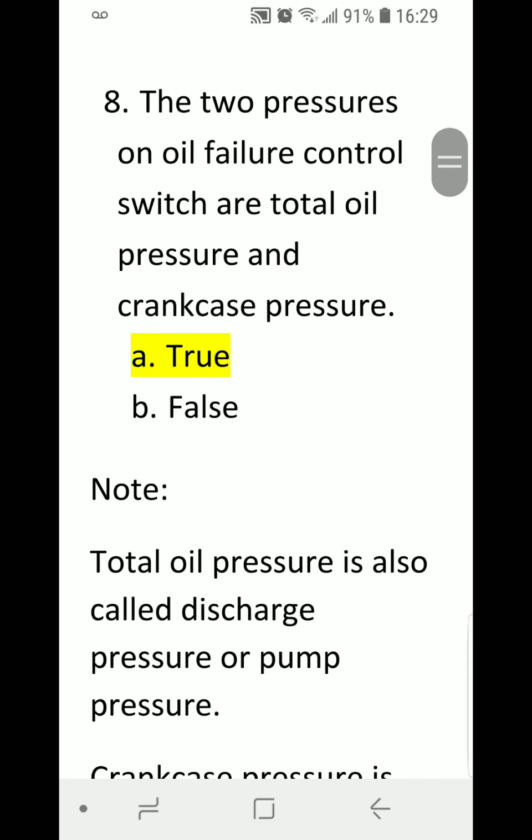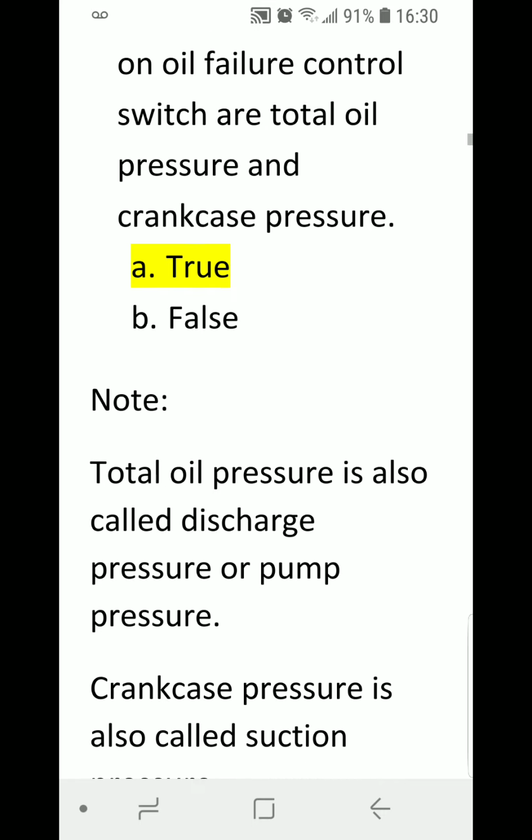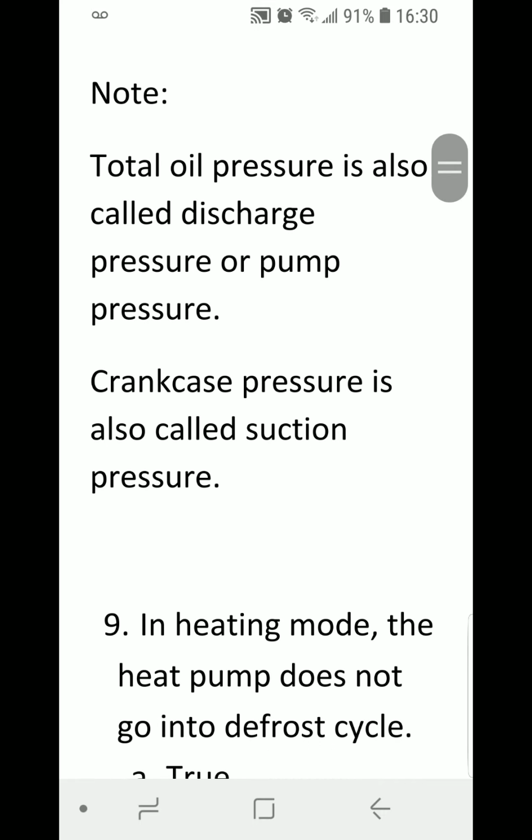Number 8. The two pressures on oil failure control switch are total oil pressure and crankcase pressure. A. True, B. False. Correct answer is A. True. Note that total oil pressure is also called discharge pressure or pump pressure, and crankcase pressure is also called suction pressure.